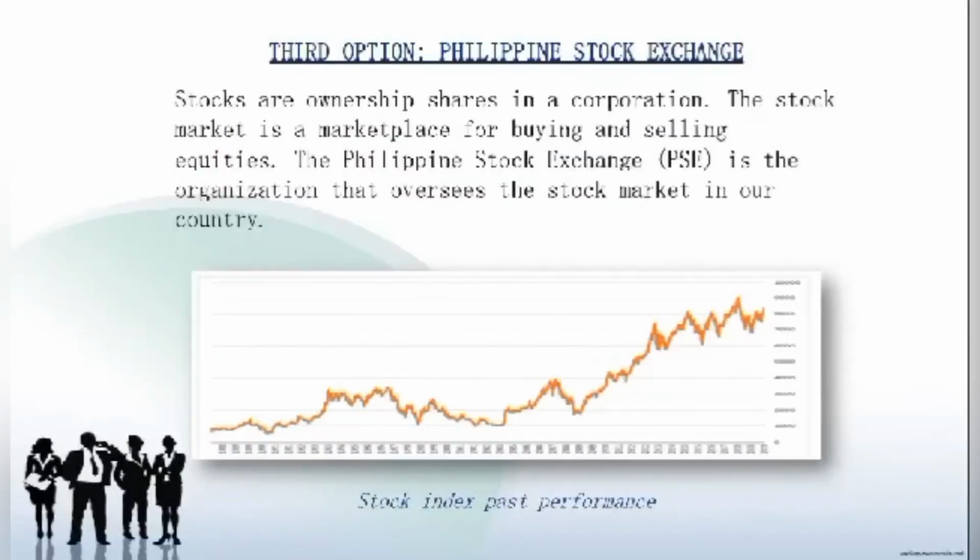And for the third option, it is the Philippine Stock Exchange. Stocks are ownership shares in a corporation. The stock market is a marketplace for buying and selling equities. The Philippine Stock Exchange, or the PSE, is an organization that oversees the stock market in the Philippines. As you can see in the presentation, it is the stock index past performance, and it's noticeable that as time goes by, the stock index keeps on rising.